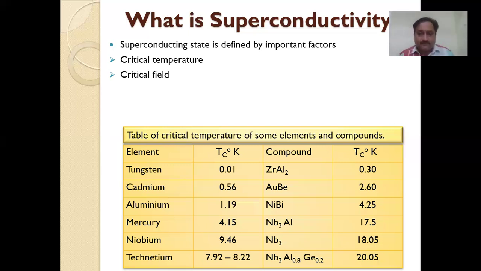We observe the different values; the values are critical temperature values. On the left side, you can observe the element values, various elements having various critical temperature values. On the right-hand side, various compounds have different critical temperature values.